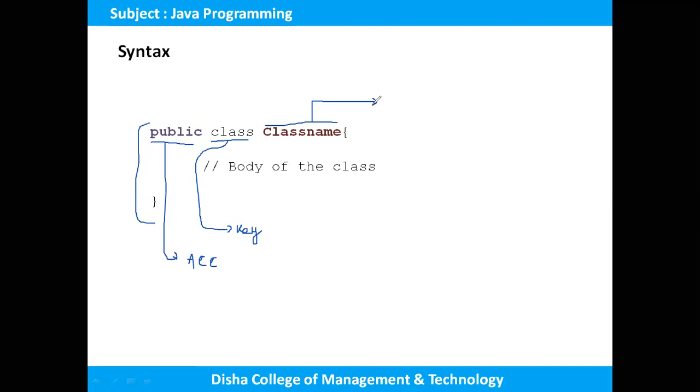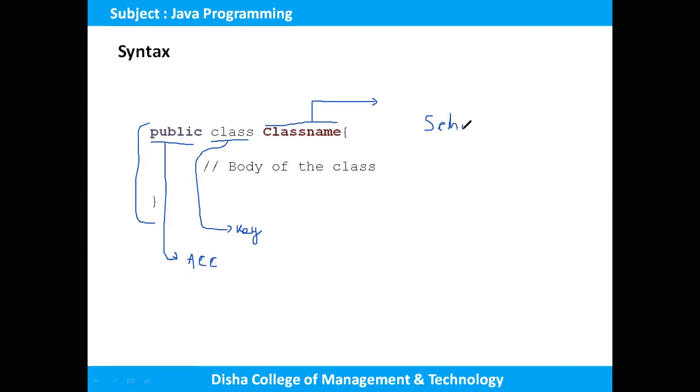So here one of the most important things about the nomenclature of the class name is that it should start with a capital letter. Suppose I want to write the class name School, then I have to use capital S, then CHOOL, School.